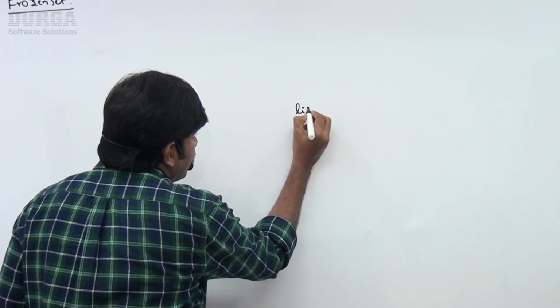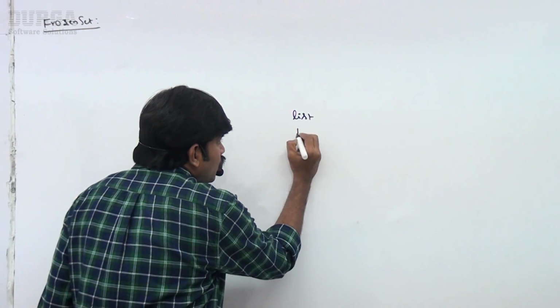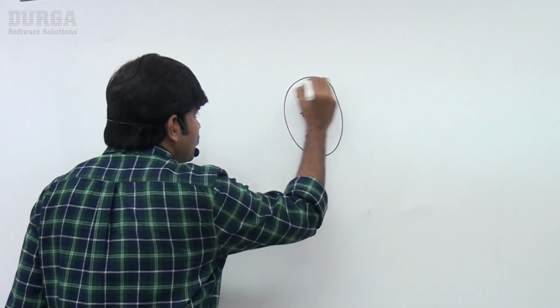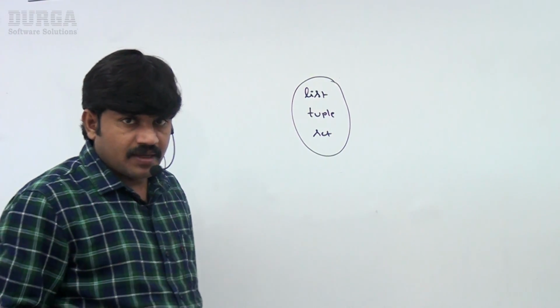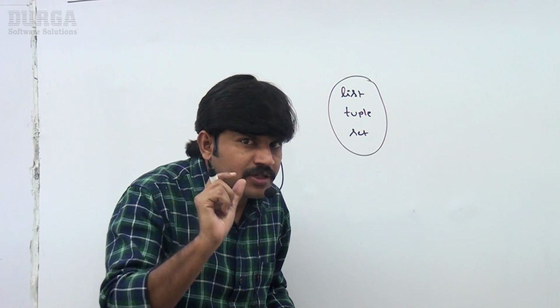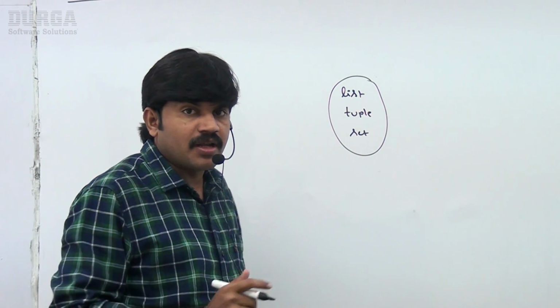Hi friends, in the last videos we already covered the list data type, next the tuple data type, and after that the set data type. I hope you remember well. Can you please tell when we should go for list? It's a matter of 2 minutes to continue further. When should we go for list?